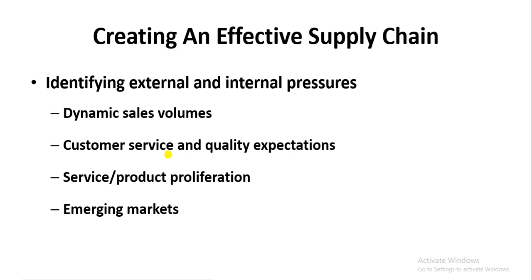So here he is talking about how a company should decide which products they will sustain in the market and which products they will discontinue. By considering this, they will focus on the design of the supply chain considering those products which are giving the large volume to the company. The last point is talking about the emerging markets.